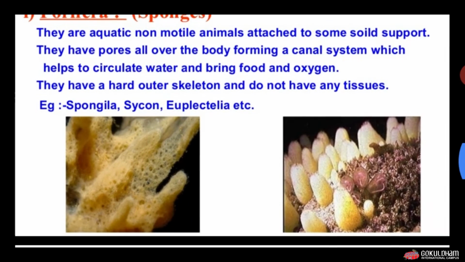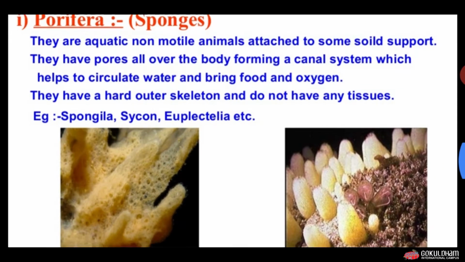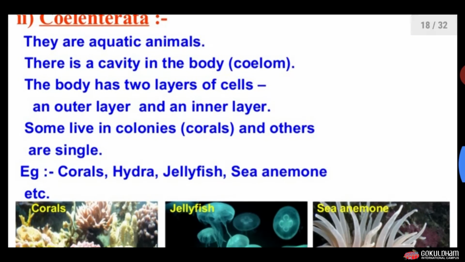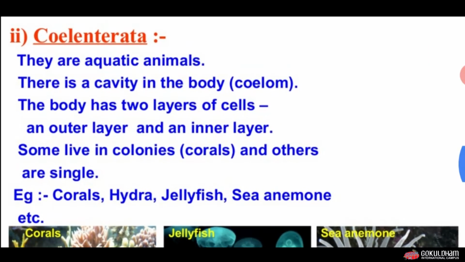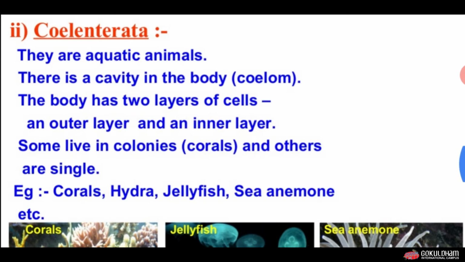These are the pictures of organisms from Porifera. Now the next group is Coelenterata. The characteristic of this group is they are aquatic animals, and there is a cavity in the body known as coelom. Means what is the coelom? Coelom means the cavity found in the body.